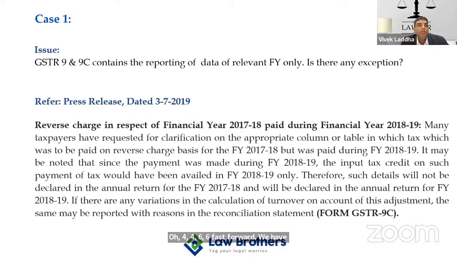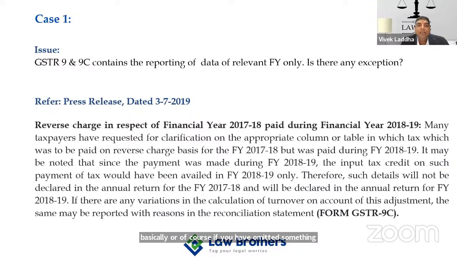Sorry. So now the case is, when the GSTR 9 and 9C contain the reporting of data of the relevant financial year, is there any exception? Because as Saxena sir has also mentioned, this is a summarization of the details which you have furnished in the returns basically, or of course, if you have omitted something, then in that case, it is also required to be reported.